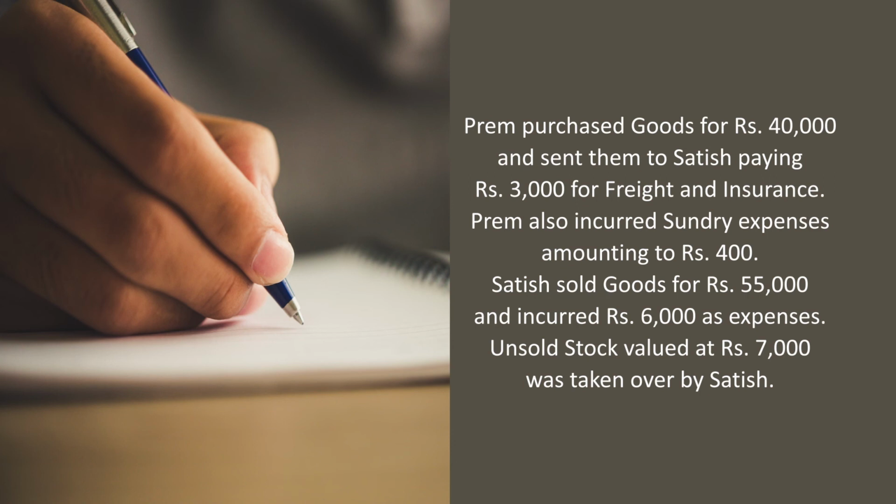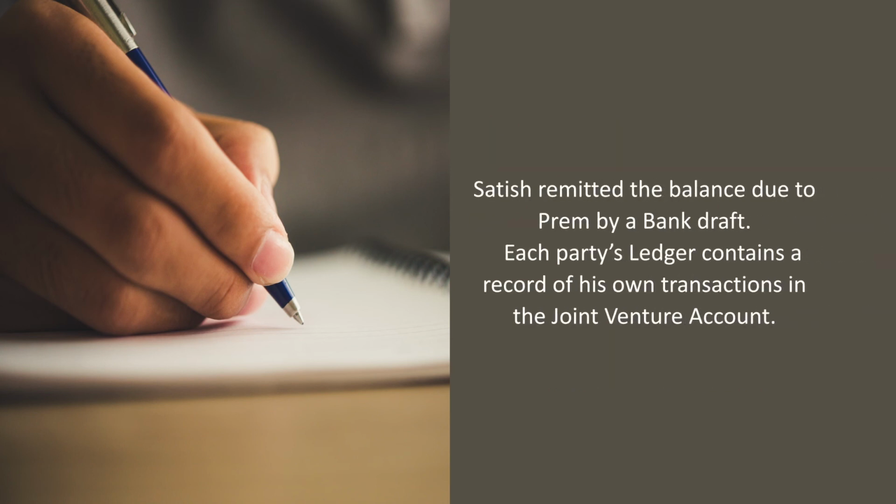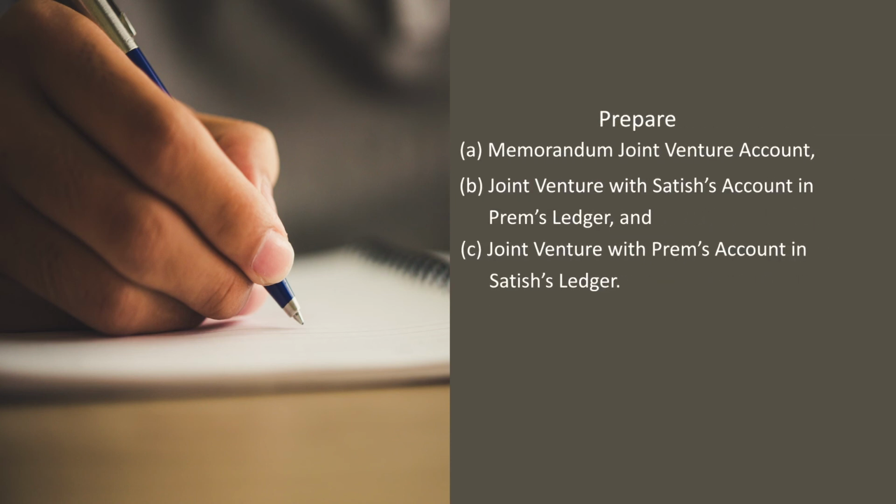Satish sold goods for rupees 55,000 and incurred rupees 6,000 as expenses. Unsold stock is valued at rupees 7,000, which was taken over by Satish. Satish remitted the balance due to Prem by a bank draft. Each party's ledger contains a record of his own transactions in the joint venture account. Prepare A. Memorandum joint venture account. B. Joint venture with Satish account in Prem's ledger, and joint venture with Prem's account in Satish's ledger.